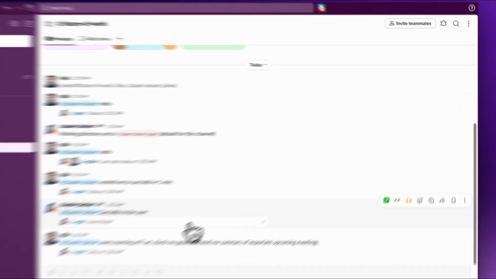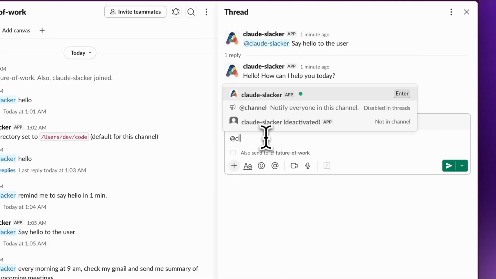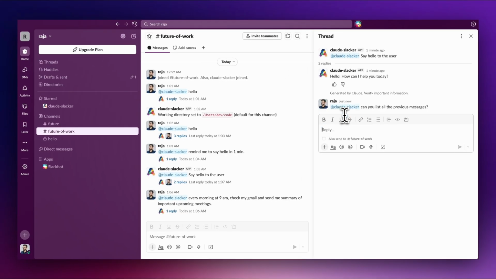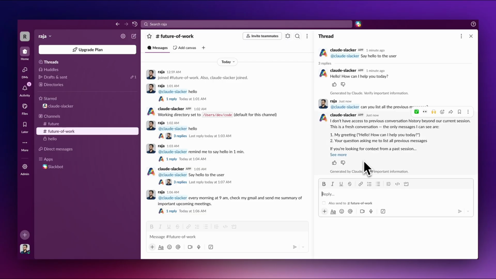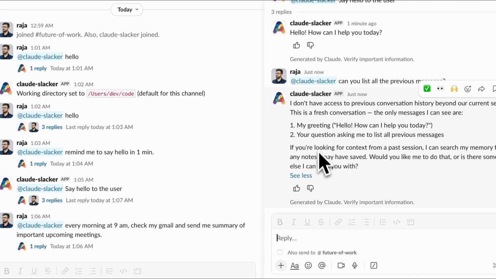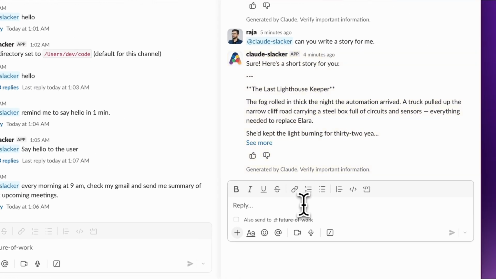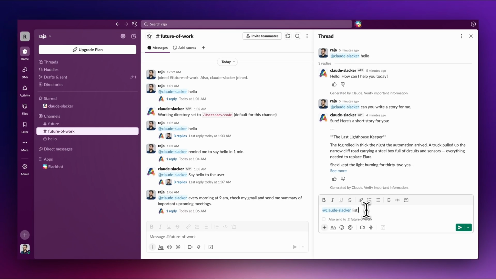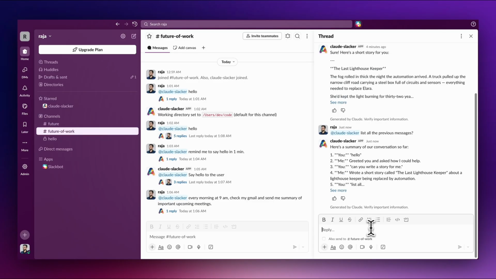Now for the demo of session isolation, here is an example where I ask it to list all the previous messages in this particular thread. And as you can see, it only recalls the messages which were there in this particular thread. Now, if I go to another thread and send the same message again, it should only have the context of that particular thread. This way, it provides full context isolation between multiple threads running concurrently.